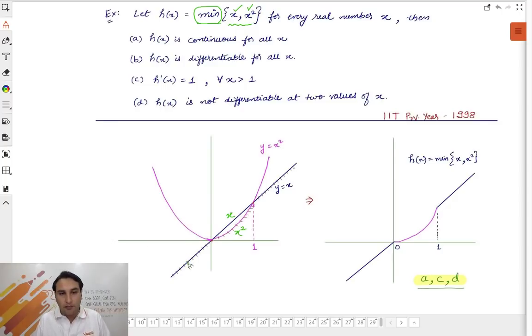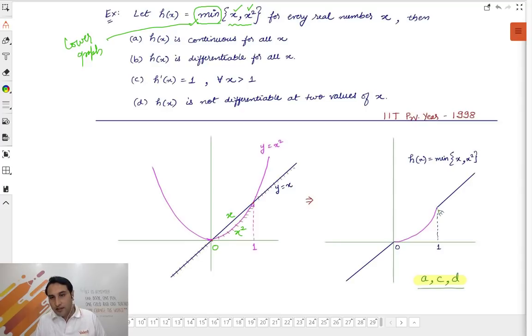Between the pink and the blue one, the blue one is lower. Between 0 to 1, which graph is lower? Minimum means lower graph. X square is lower. Then beyond 1, y equal to x is lower. That's it. Just take the selected portion.